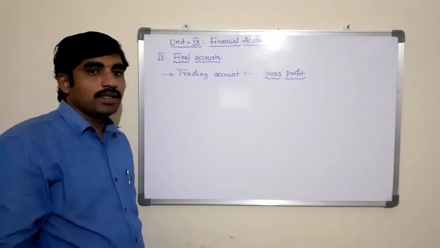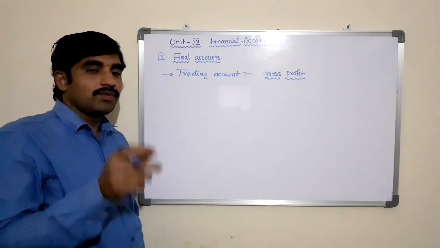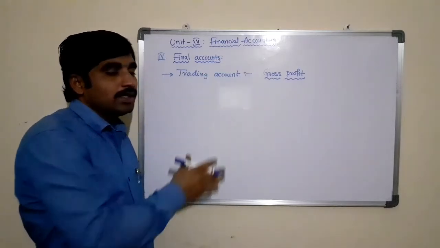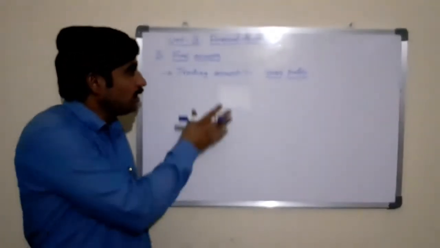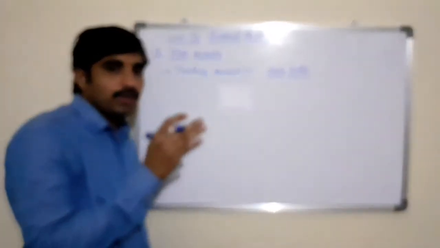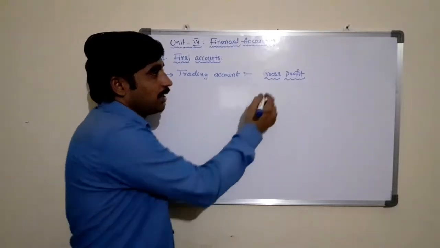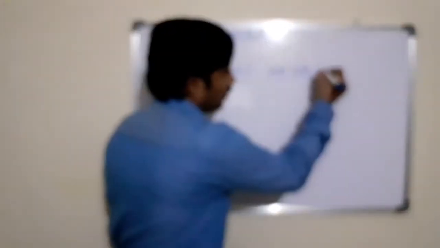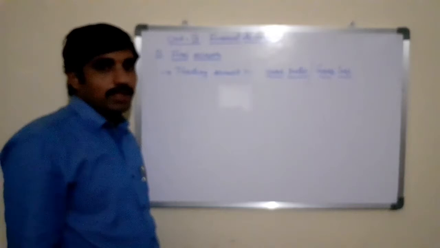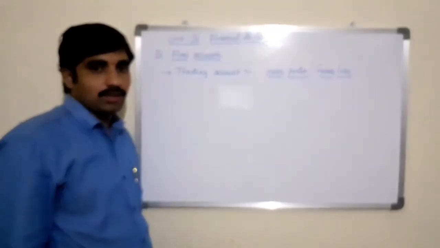As we are preparing the trial balance on a particular date, and taking the same information to prepare these final accounts, we can also write the title as trading account of a company as on a certain date. So here trading account is an account which is prepared at the end of every accounting period in order to ascertain the gross profit or the gross loss, based on the incomes and expenditures of the business.